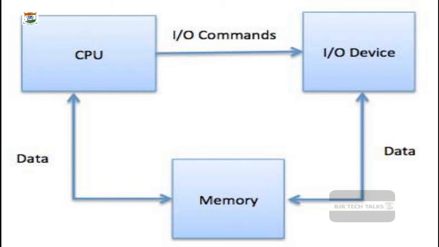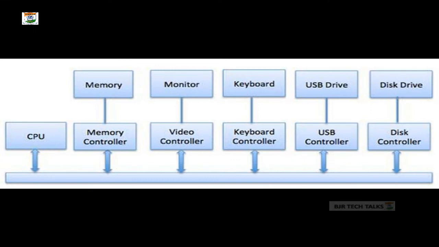What are the input output devices associated with our computer? The keyboard is an input device, the mouse is an input device, whereas the monitor and the printer are output devices. Even your hard disk, external hard disk, or pen drive can act as both an input device and an output device. Data or any kind of information can be fetched from the pen drive, and at the same time, data can be written back to the pen drive.